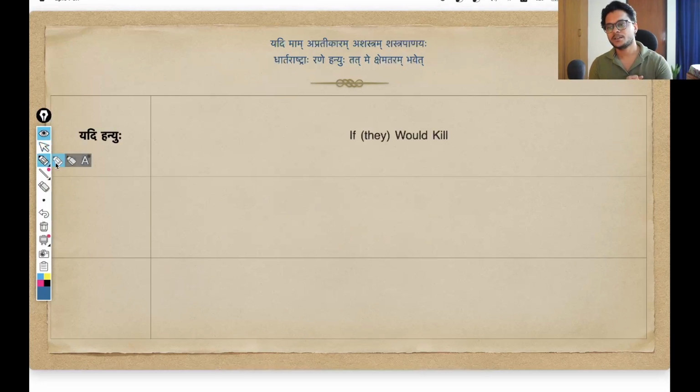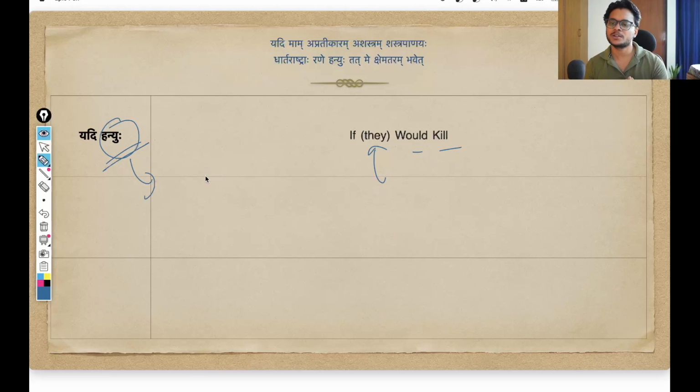So we are starting with this word yadi hanyuhu. Okay, so actually this hanyuhu is the kriya pad, and we generally start with the kriya pad, but as per the context, let us start with these two words together. Yadi is an avyay, and this means if. Very common Hindi word also. And hanyuhu means would kill. Since this is a bahuvachan kriya pad, I have put this "they" in the parenthesis bracket. So they, a large group of people, they would kill. That is the sense here.